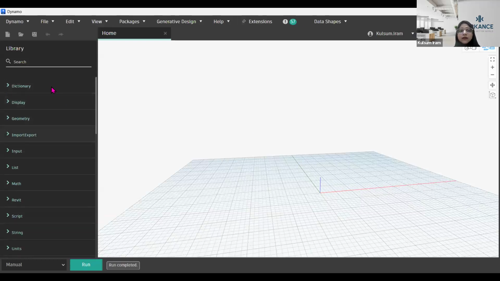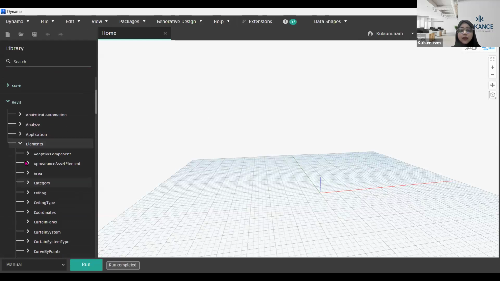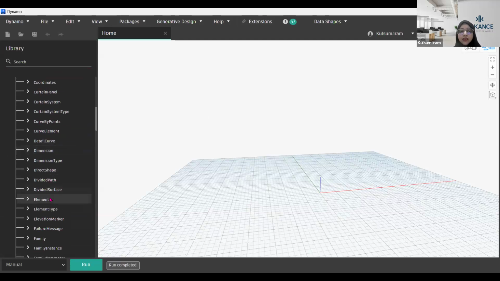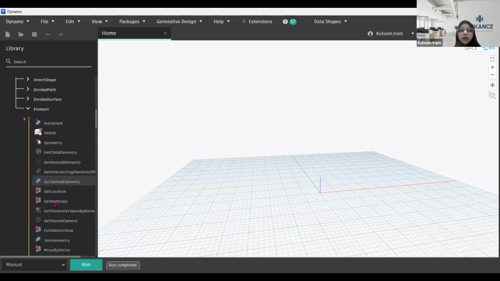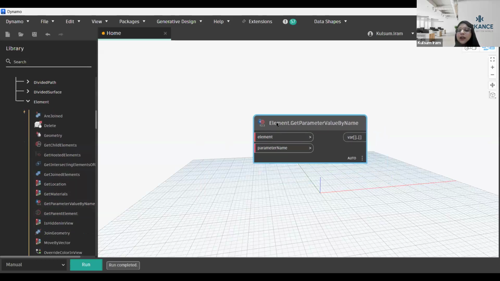And if you want to work with any Dynamo node, you can simply search for it over here by the name of that particular node, or let's suppose you are not aware of the node, you can use these functions. There are different functions according to categories. For Revit, we have different nodes over here. For views, we have different nodes. For elements, we have different nodes, and they are again subdivided into different categories. So let's suppose for dimension we want some nodes. This is for dimension. Again, for element, let's suppose I want to know the parameter of a particular element, or I want to know the parameter value by the element name. So I can simply click it over here and my node will come.